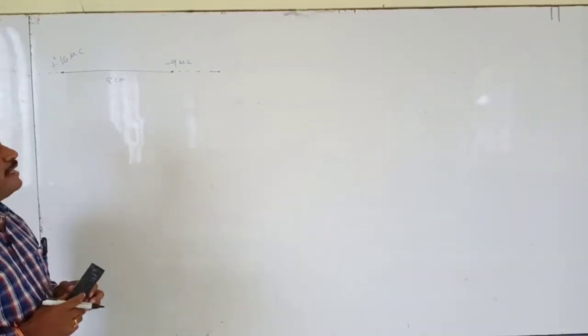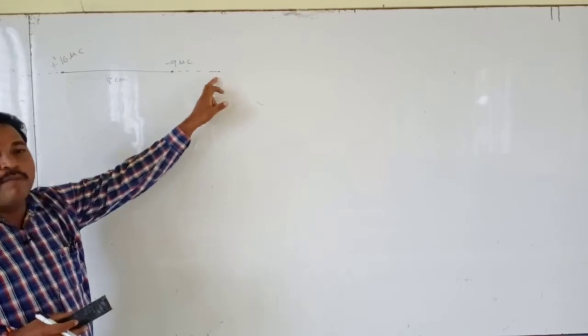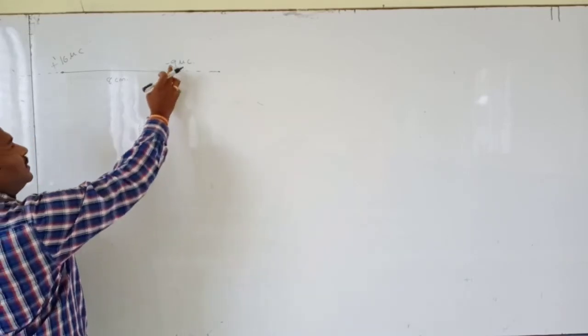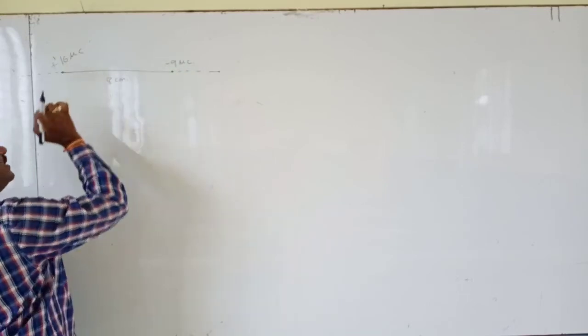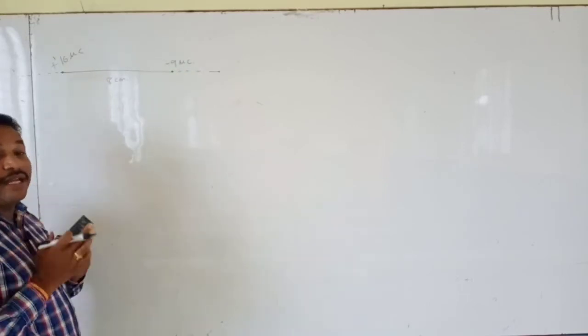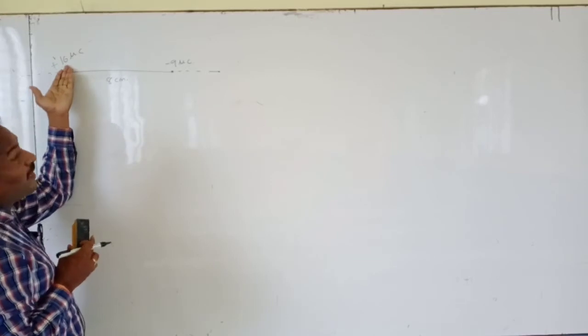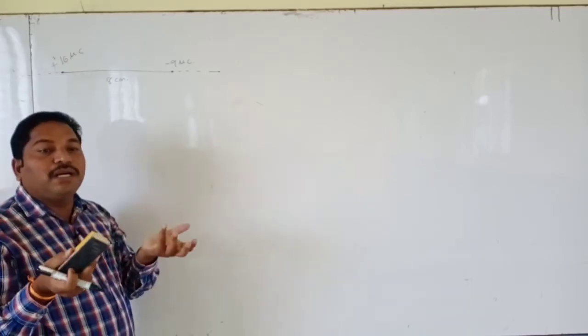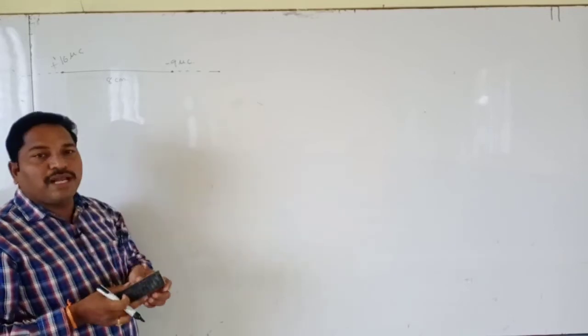That means it forms near to the minus 9 coulombs, because 16 is greater in magnitude. Always the null point is formed near to the smaller charge.